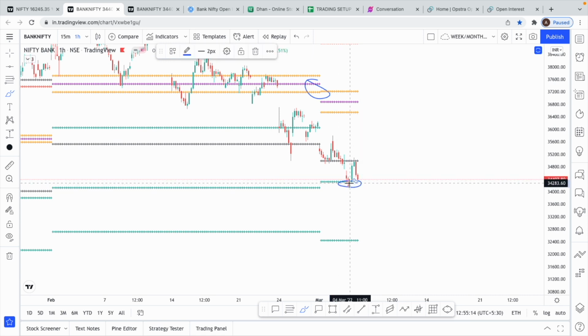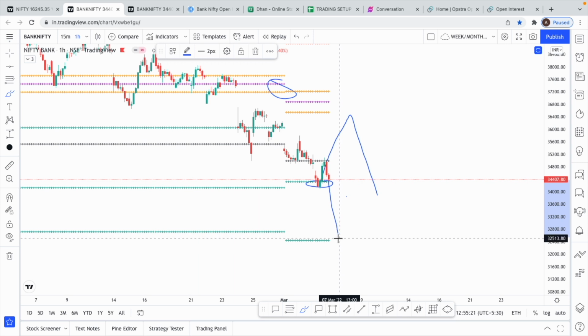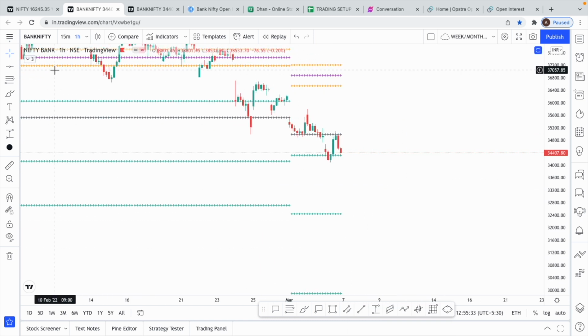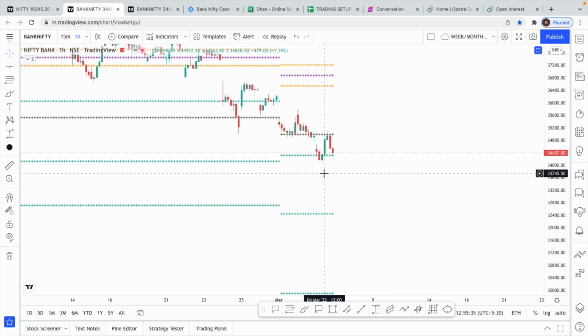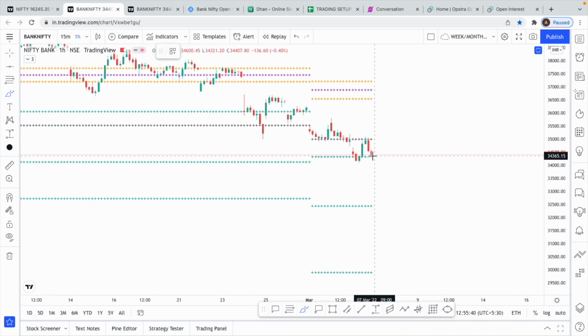Now we'll have to see whether this holds, or will we get a reversal until CPR and then probably get a dip, or this dip will continue on the downside and maybe we'll even see S2. And obviously, if the down move comes, it's not going to come in a day. We have seen Banknifty moving 2000 points, but during that, some kind of breaking news comes in with respect to the war. On a normal basis, it won't happen in a day, probably a week or two. If we break this S1, we'll probably come until this monthly S2.